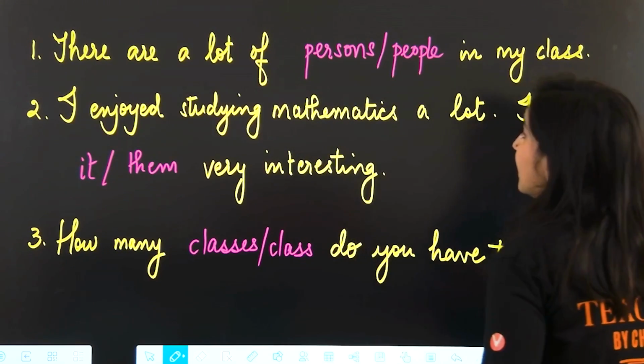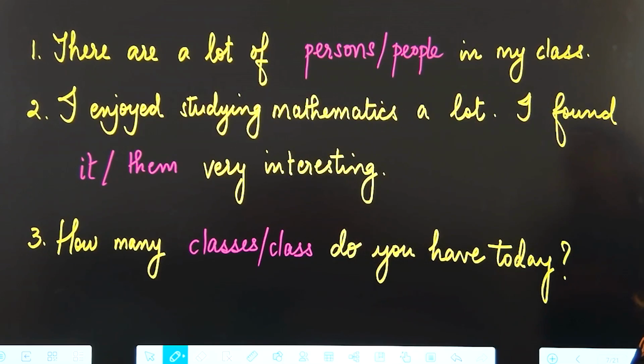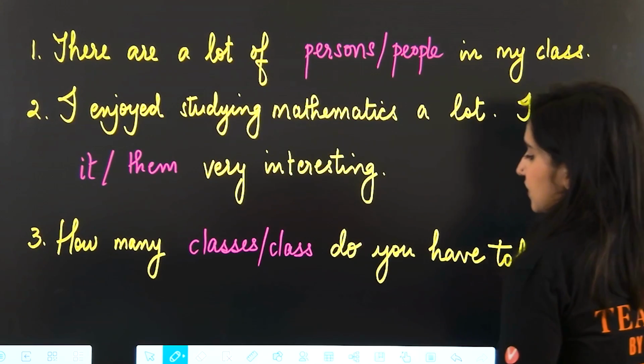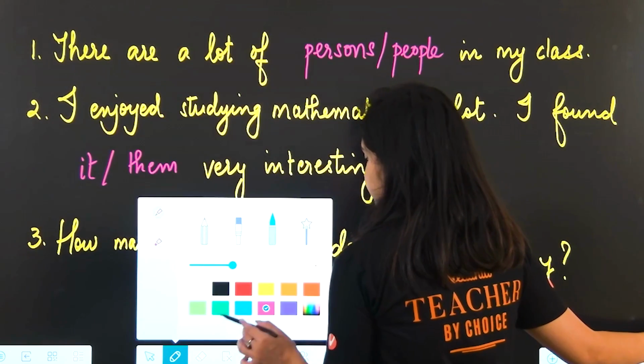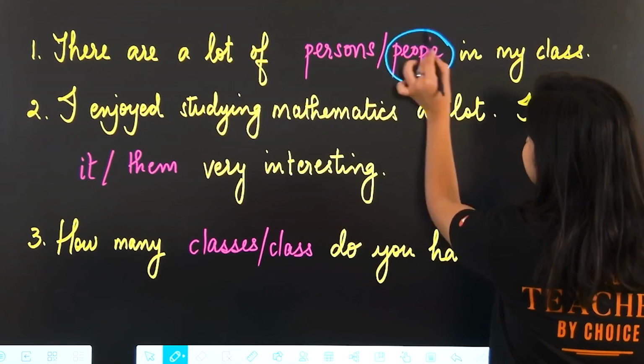Okay, so number one, there are a lot of, choose which word needs to go here in my class. There are a lot of persons or people in my class. Okay, so now the correct answer here is people.